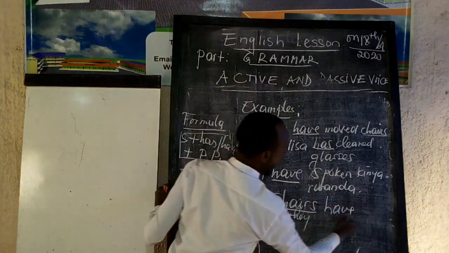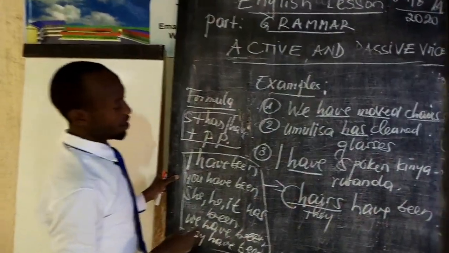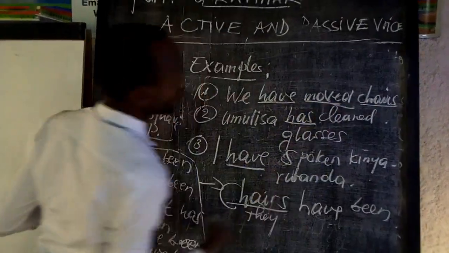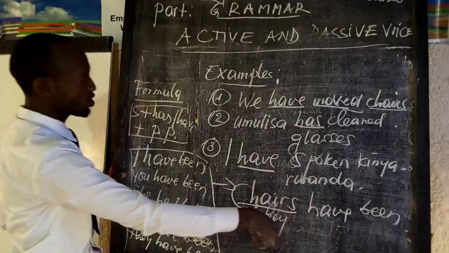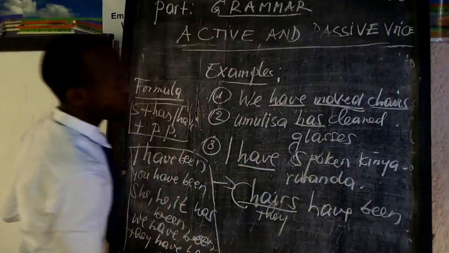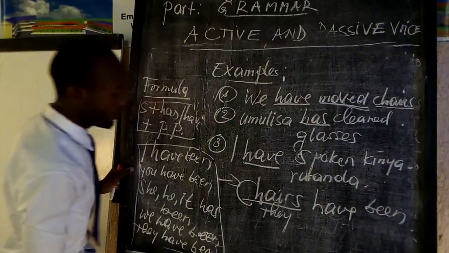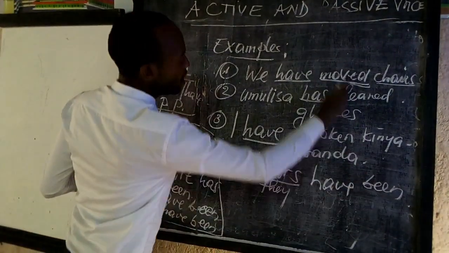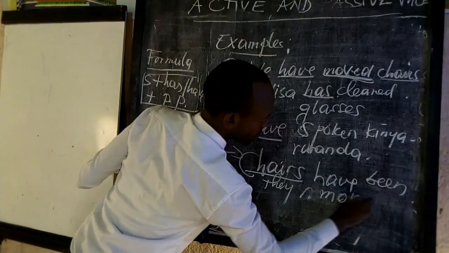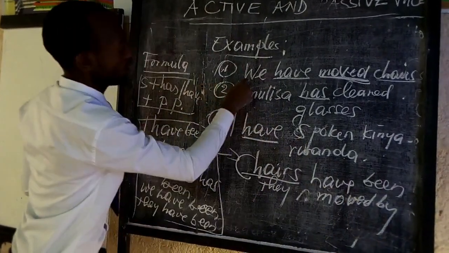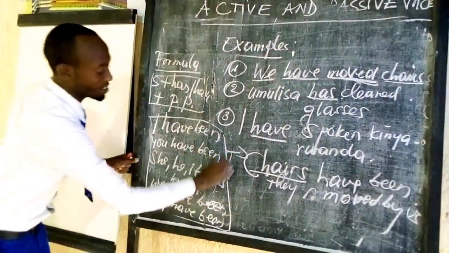We say that chairs have been, then the verb we have is to move. When you change a sentence in the present perfect tense into passive voice, there is no change to the verb because the past participle is already given. So we say that the chairs have been moved by us.